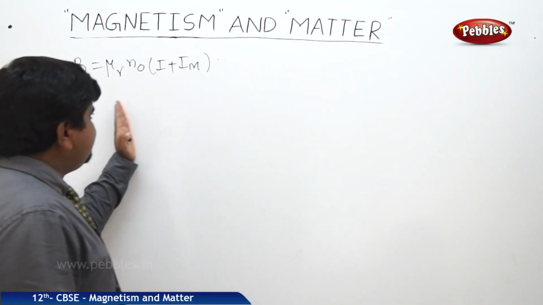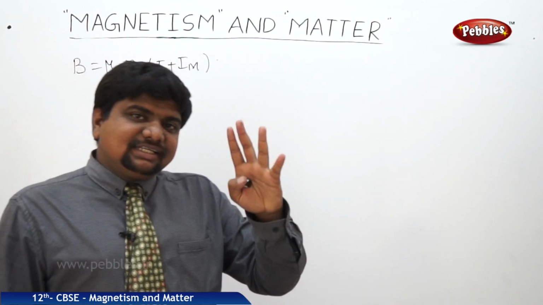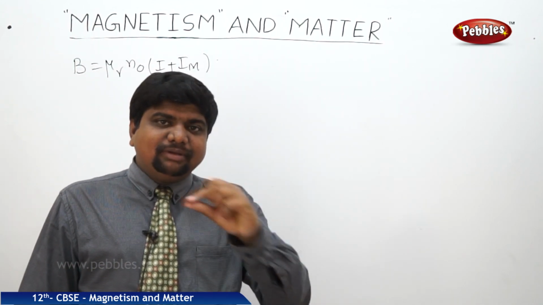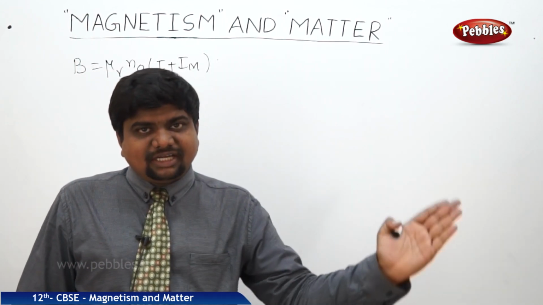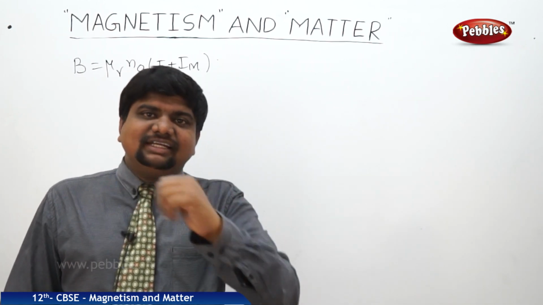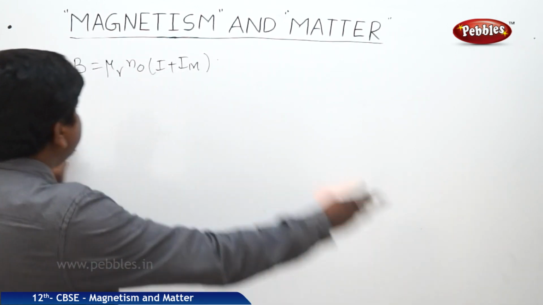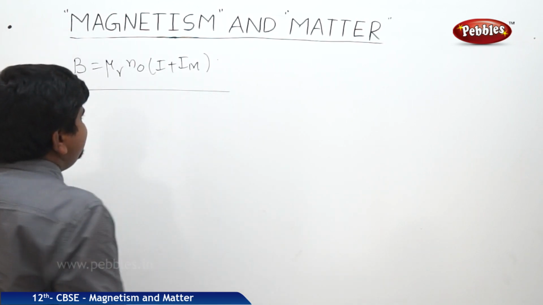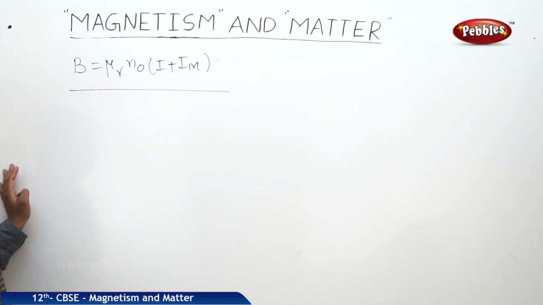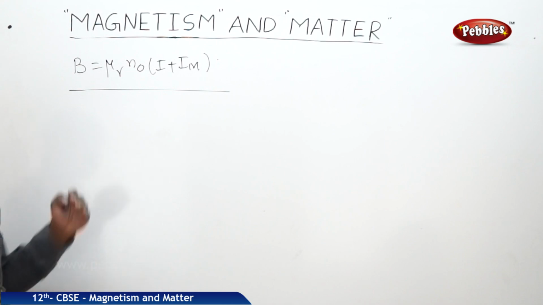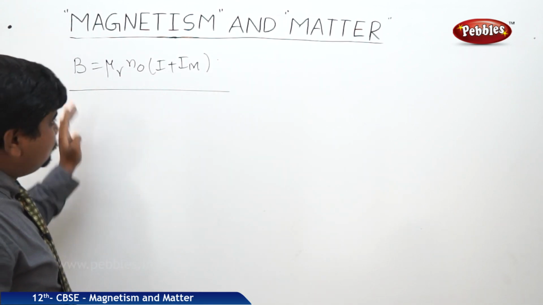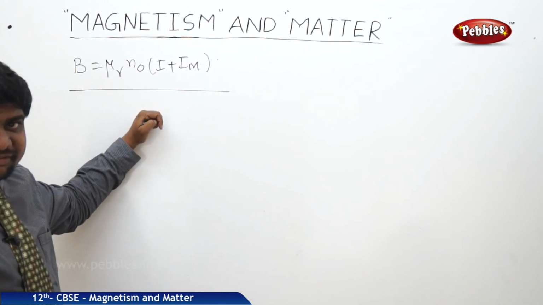So we should find out the magnetizing current. The magnetizing current through the solenoid is nothing but the minimum amount of current which can pass through the solenoid under these magnetic fields. So it should be represented by B is equal to mu r n naught into I plus Im. So the current should cross over the core of the magnetic material to withstand this magnetic field.